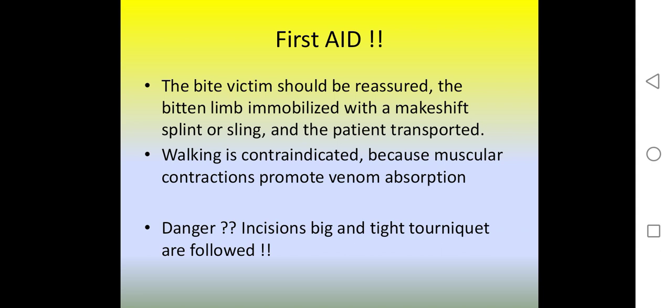First aid. The bite victim should be reassured. The bitten limb should be immobilized with a makeshift splint or sling while transporting the patient. Walking is contraindicated because muscular contraction promotes venous absorption. Dangerous incision and tight tourniquets should be avoided.